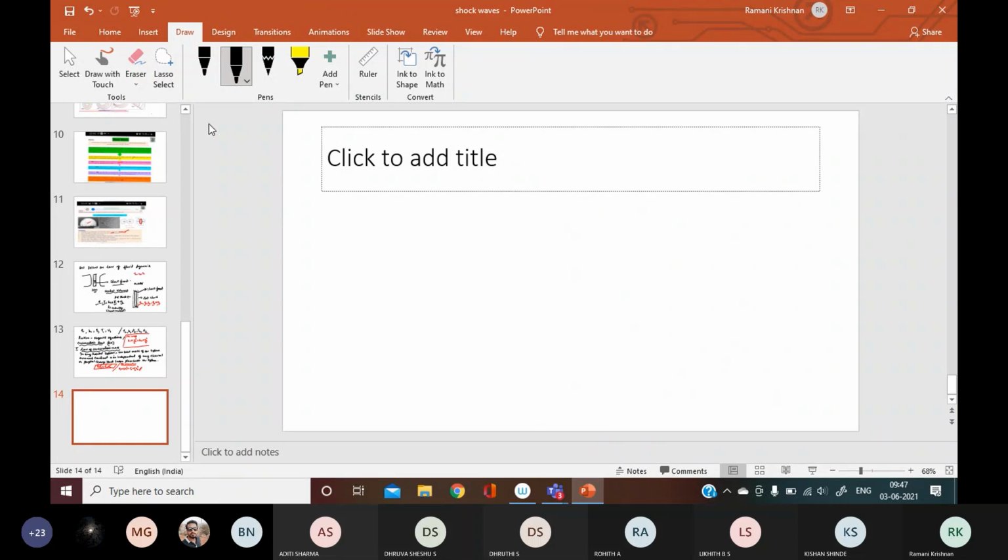Now let us have a recap. Tell me the equation for mass. Rho 1 U1 is equal to rho 2 U2. For energy, it is H1 plus U1 square by 2 equal to H2 plus U2 square by 2.